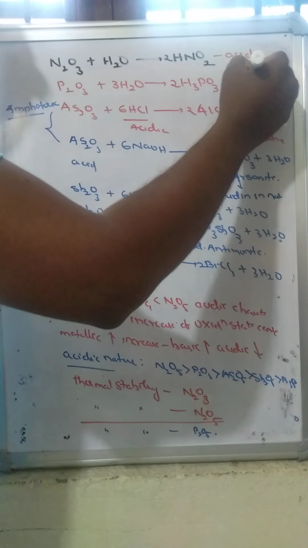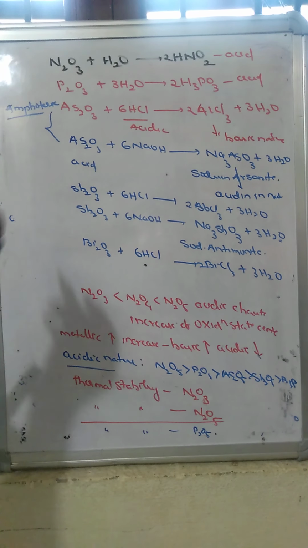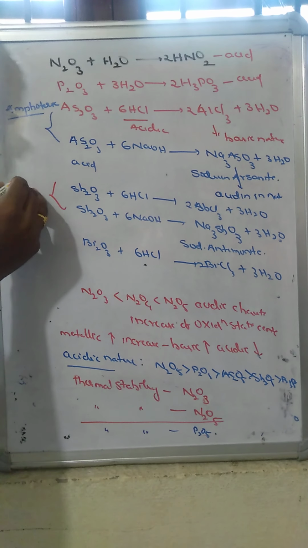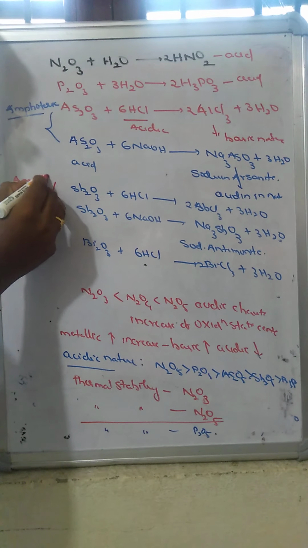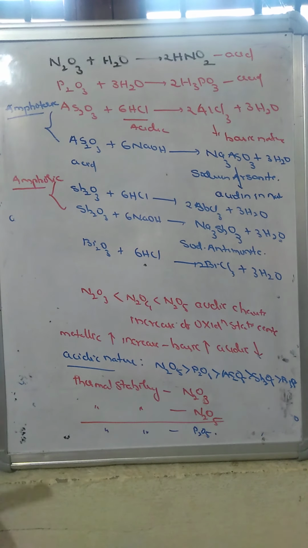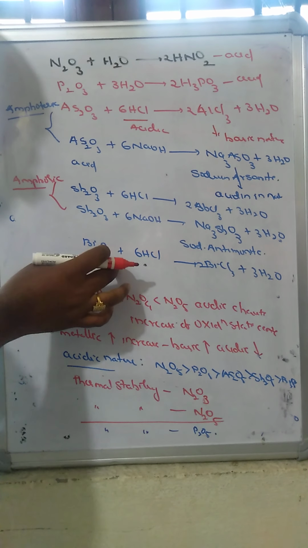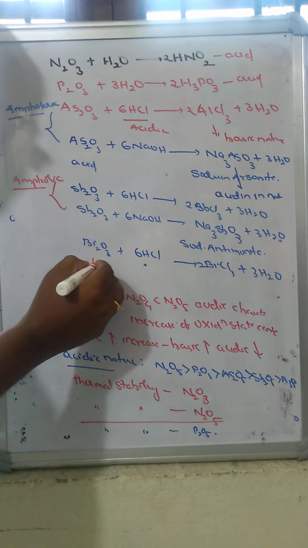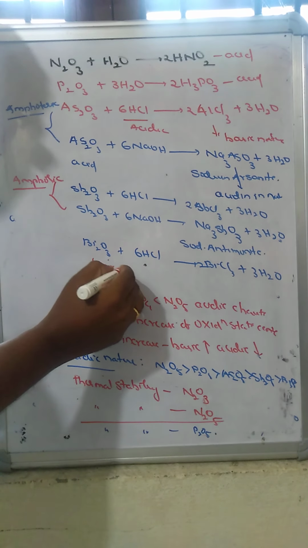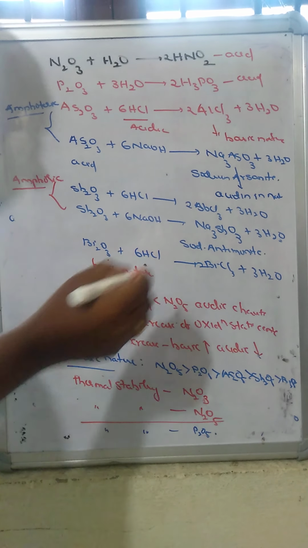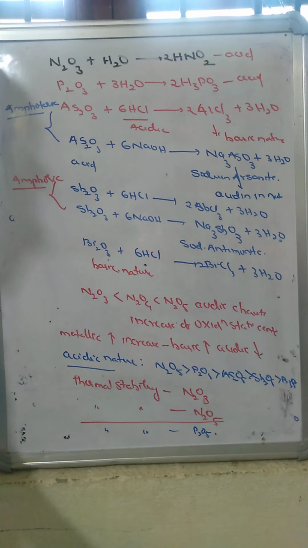Now phosphorus trioxide is also acidic in nature. Arsenic and antimony trioxides both can act as amphoteric. Due to the acid reacting with the bismuth trioxide, it can act as which one? Basic in nature. So bismuth trioxide is basic in character.